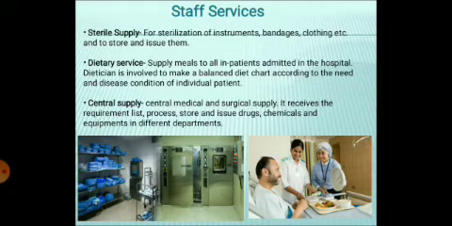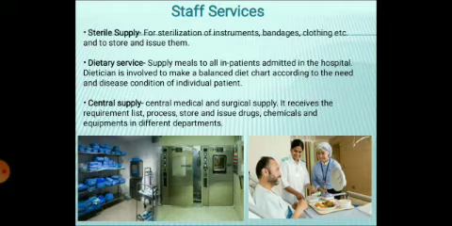Like we have also discussed, for diabetic patients, it is a diabetic diet with less sugar. In the case of a kidney patient, the water is restricted. In the case of a cardiac patient, the oil is restricted. So for each individual patient, a specific diet can be specified by the dietitian, and according to that the dietary service will provide the food or meal to the patients.